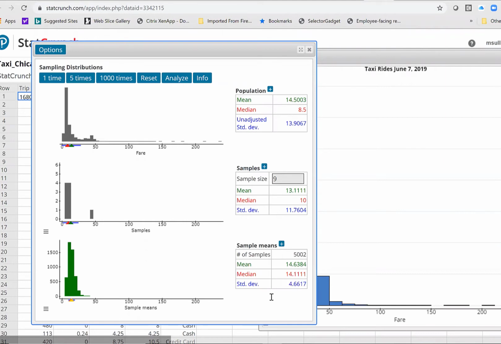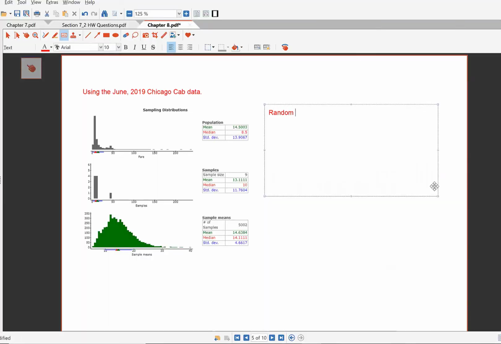Okay, so those parameters for the mean and the standard deviation of x bar work, even though if you look at this distribution, clearly, the distribution of x bar is still skewed to the right. Random samples of size n equals 9.